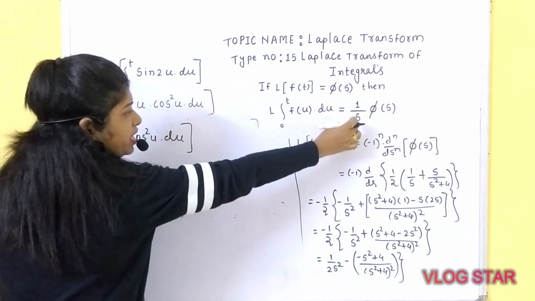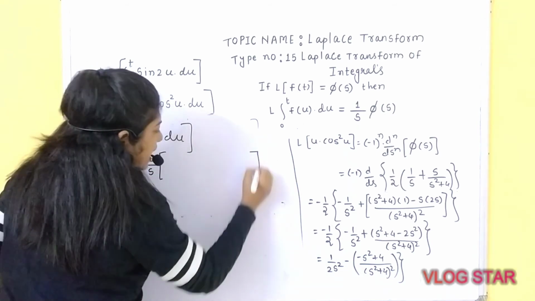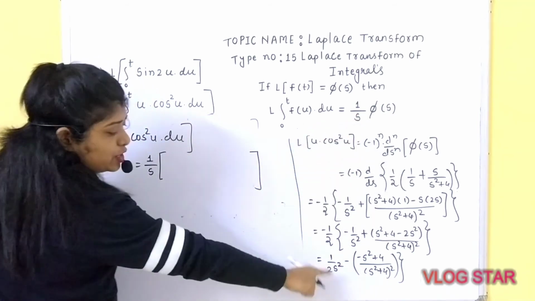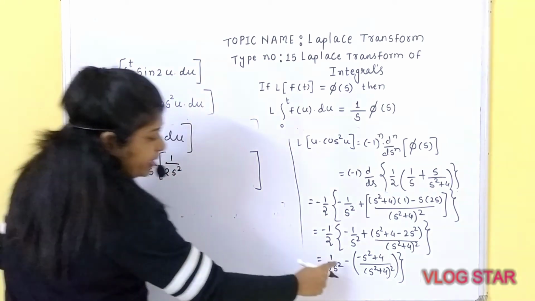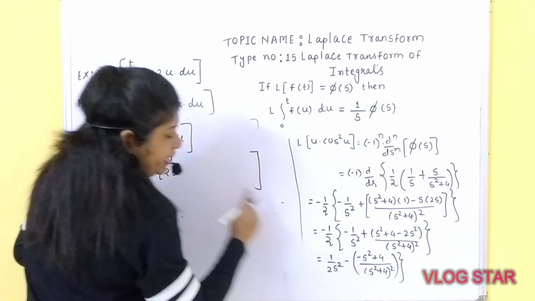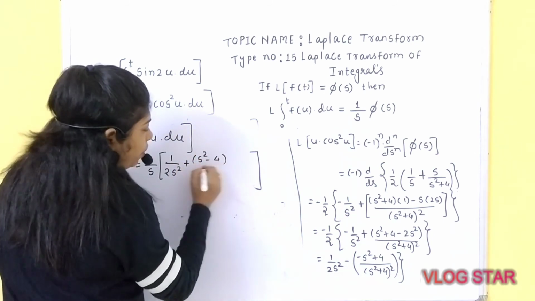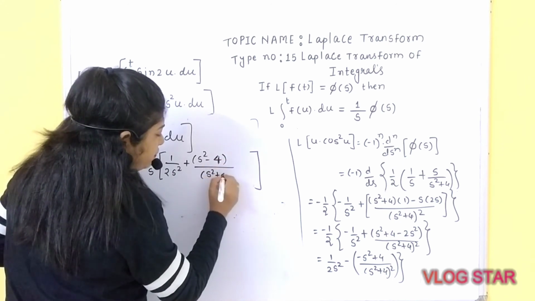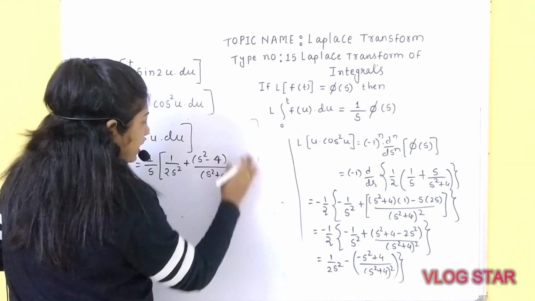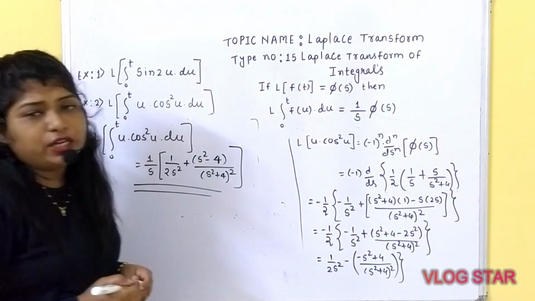As per the standard result, 1 upon s inside the bracket phi of s. So what is your phi of s? 1 upon 2s square, this is minus of minus plus s square minus 4 upon s square plus 4 whole square. This is your final answer for example number 2.